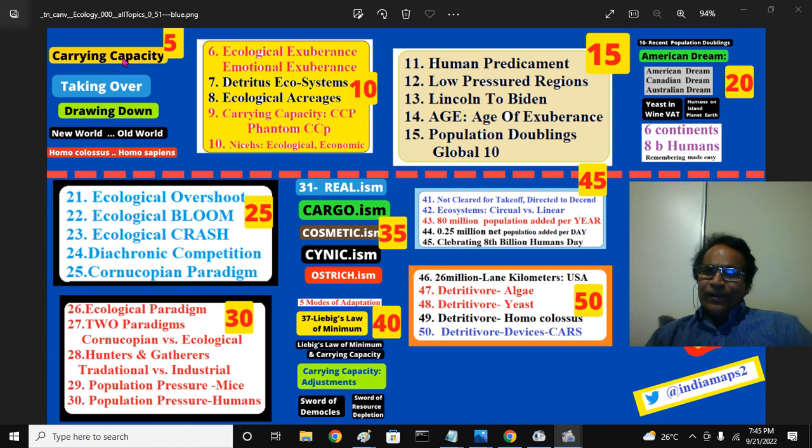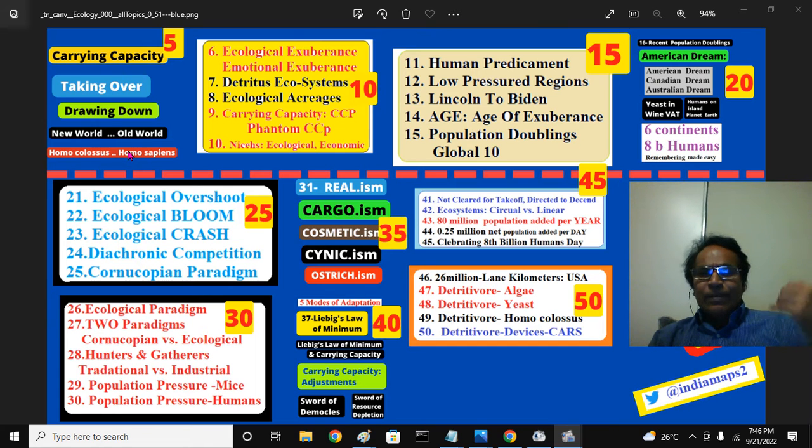So I talked about the carrying capacity, the amount of population the land can hold, and the taking over of a particular habitat by humans at the cost of flora and fauna, then drawing down the fossils, minerals and metals deep and deep on the planet Earth, the navigations, how the people from Europe, the old world, discovered the new world and colonized it.